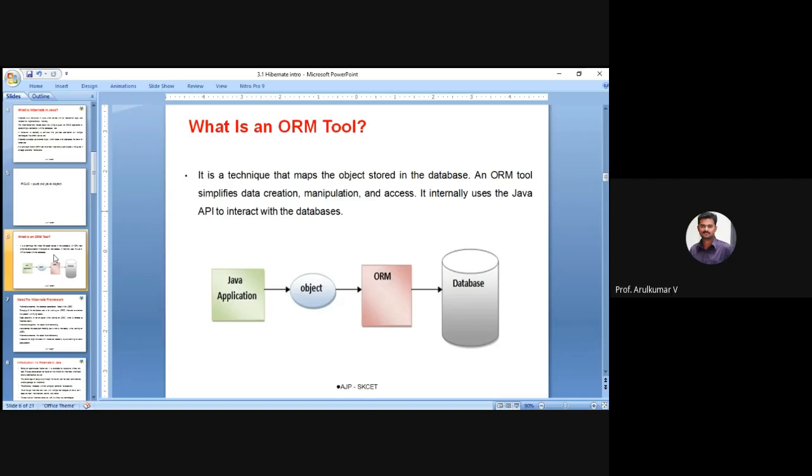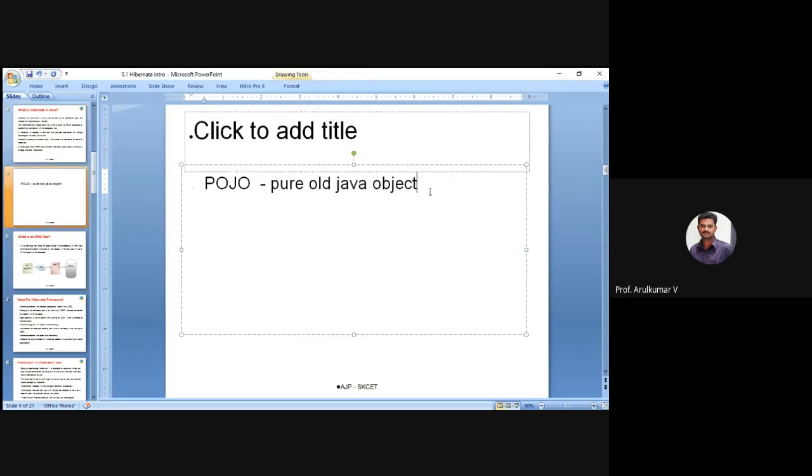So it is a framework, and mainly it uses the ORM model, which is the object relational model. This is what is used inside the Hibernate framework. So guys, it is very simple: it is a technique which maps the objects to what is stored in the database, guys. For your understanding, I'm simply saying.